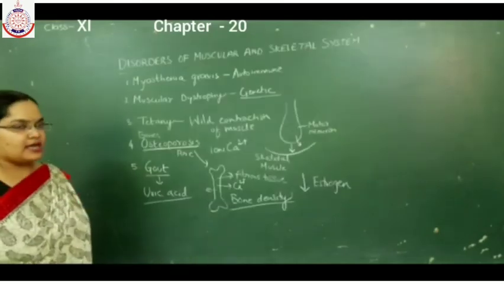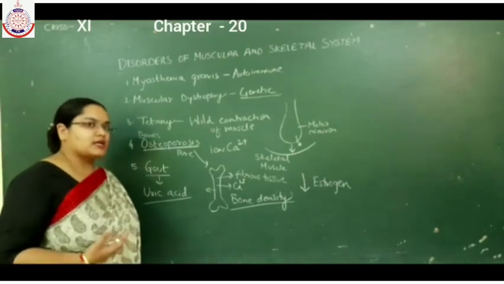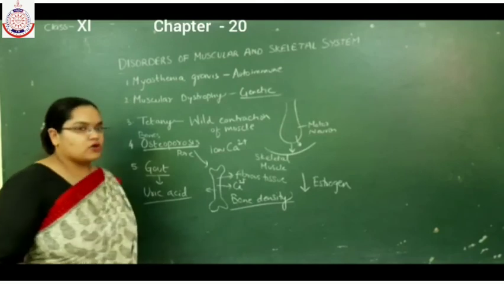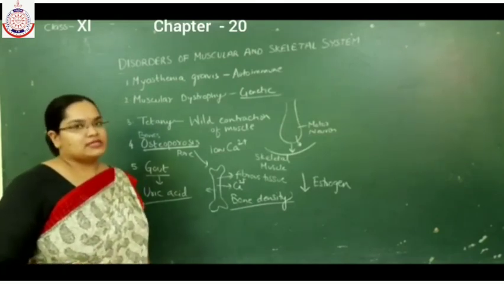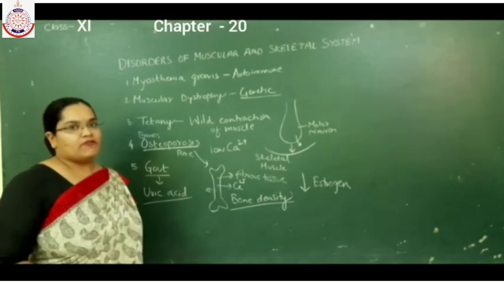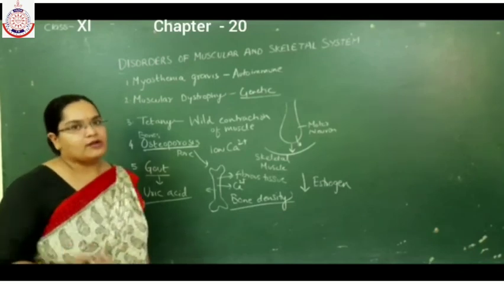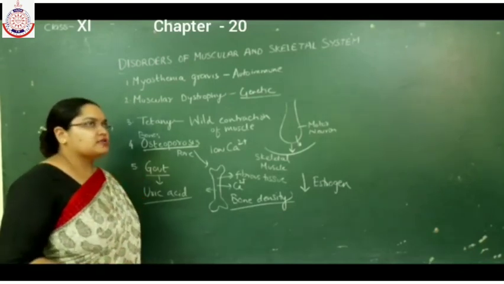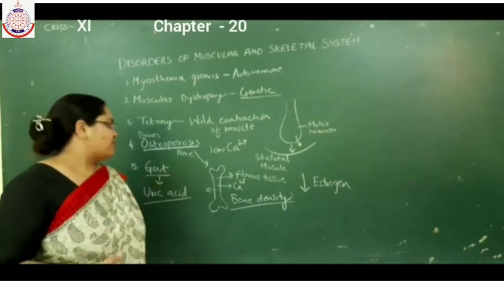So myasthenia gravis is an autoimmune disorder in which skeletal muscles become weak. Muscular dystrophy is a genetic disorder. In this also muscles become weak. Tetany is due to a low level of calcium in the blood plasma, and muscles undergo wild contraction and do not return to their relaxed phase.